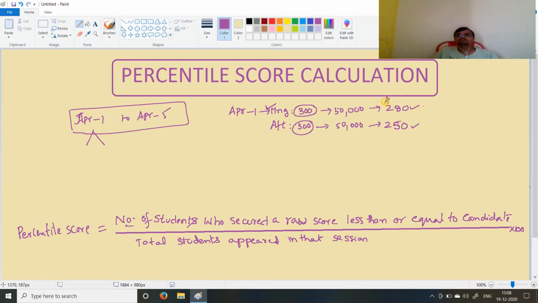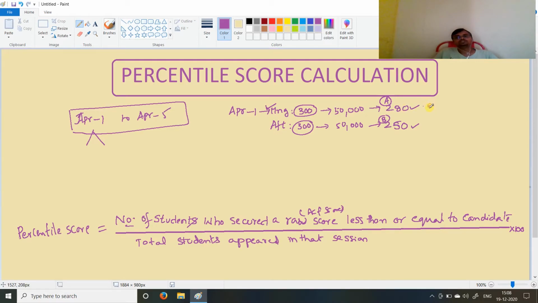The student name is A, another student is B. So what are A's and B's percentile scores? We use this formula: the number of students who secured a raw score, here for us the score is 280, less than or equal to the candidate's score.